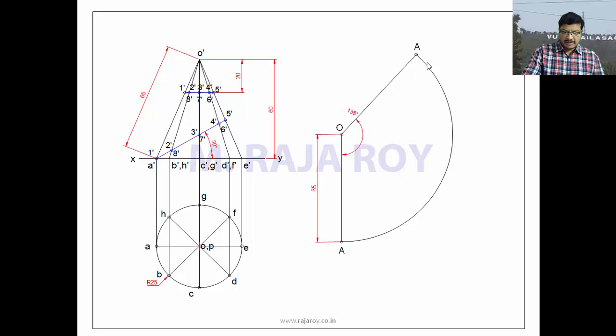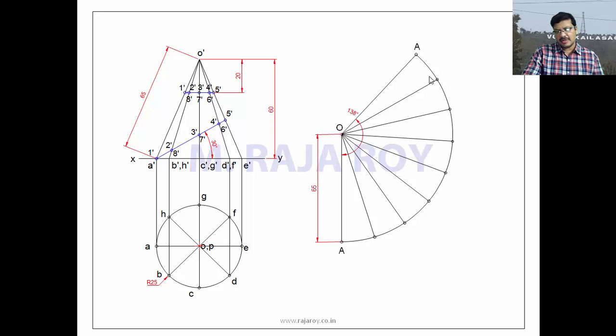Next, you have to divide this into 8 parts. The base circle is divided into 8 parts, so this arc also you have to divide into 8 parts. How to divide this into 8 parts? First divide it into 2 parts like this. Next divide each into 2 parts, then this particular part into 2 parts, then this small segment into 2 parts, then this segment into 2 parts, this into 2, this into 2. If you divide in this way, you won't get the error. Instead, if you start marking 8 divisions one by one, by the time you reach the last division, you will definitely get some error.